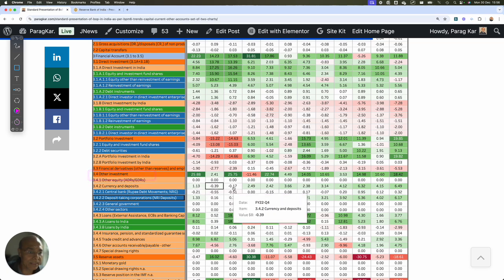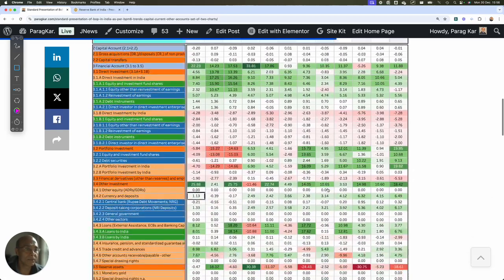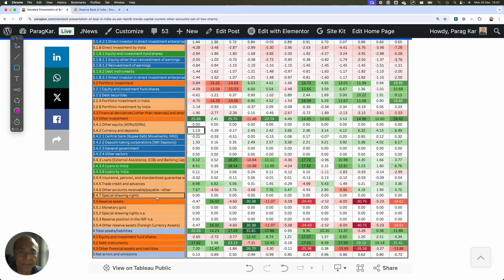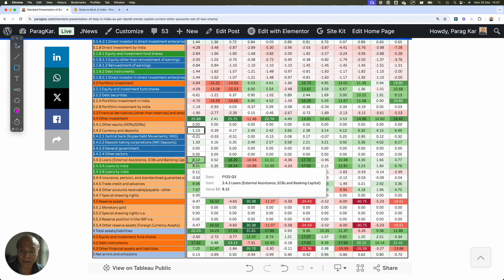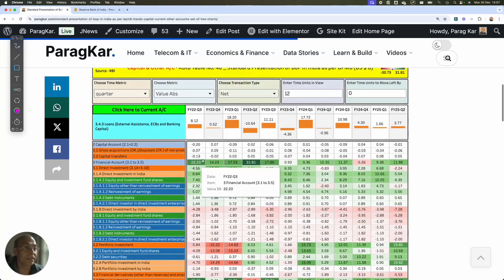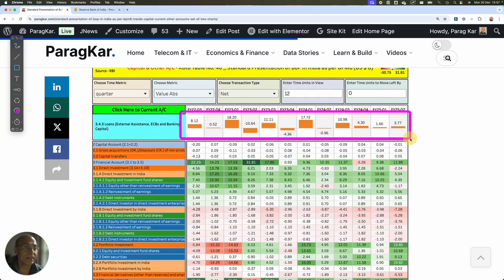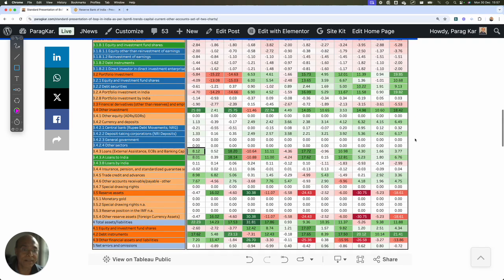And then in this other investment there is one more item which is called currency and deposit. So these two items put together are making up this particular item, right? And then we have loans made to India. There is external assistance and external commercial borrowing. This is important, because India has been borrowing from outside. Indian industry has been borrowing as external commercial borrowing. So if you see the trend here, you will find that as far as ECB is concerned, it is going down, right? It is not going up, it is going down, right?